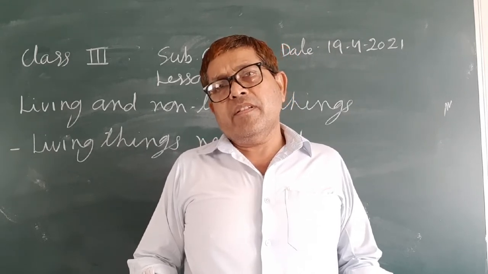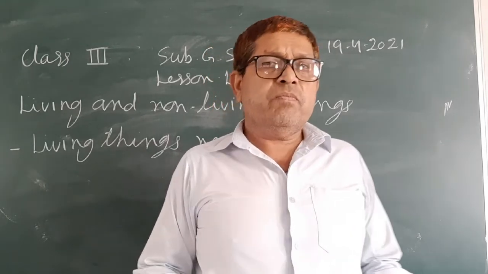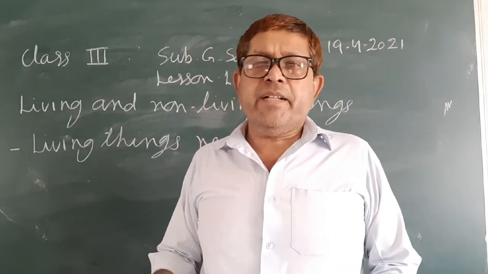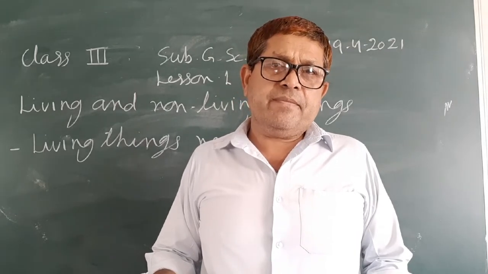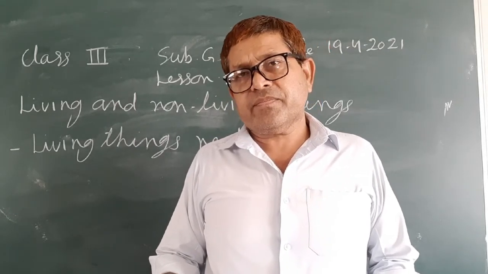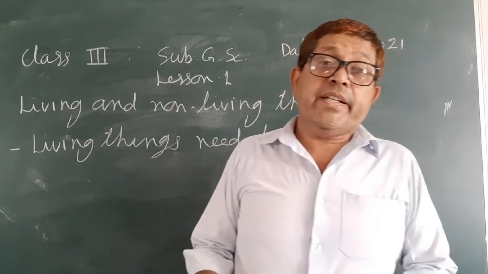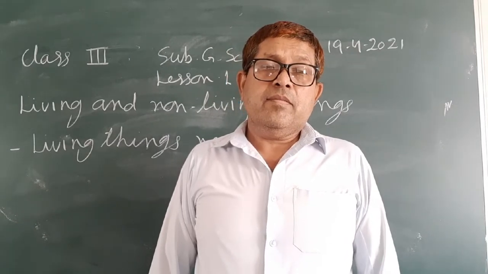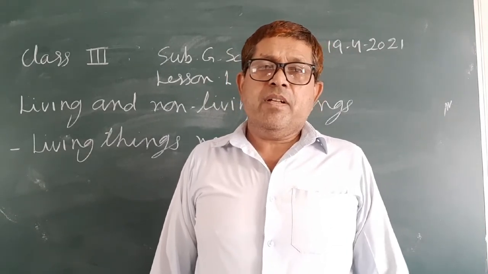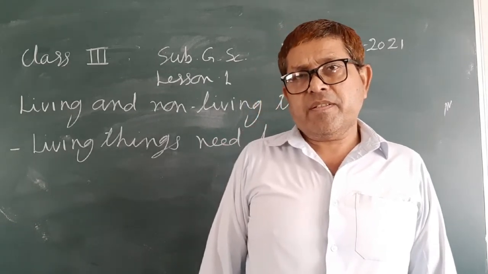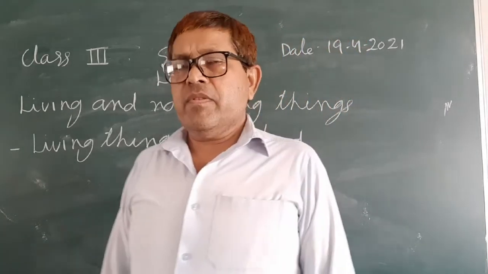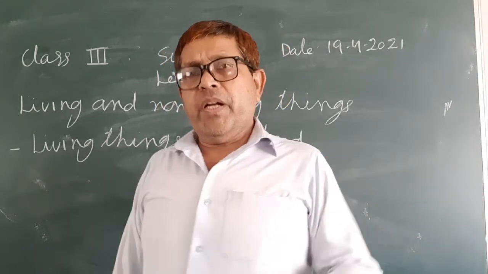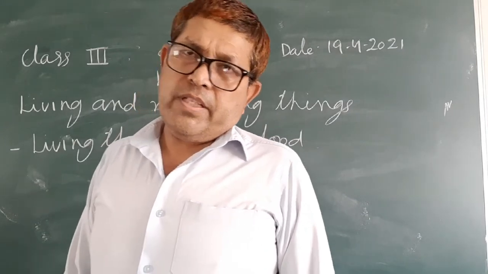Human beings, dogs, crows, kites, etc. are omnivorous animals. We are also animals. They can take their food by eating plants as well as the flesh of animals. So omnivorous animals can eat both.